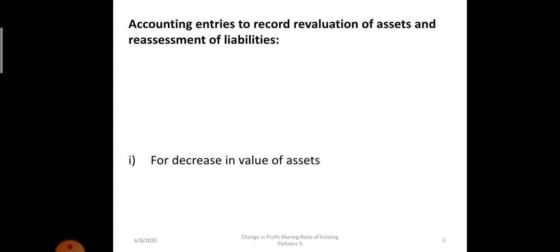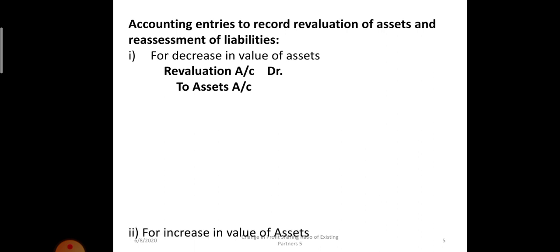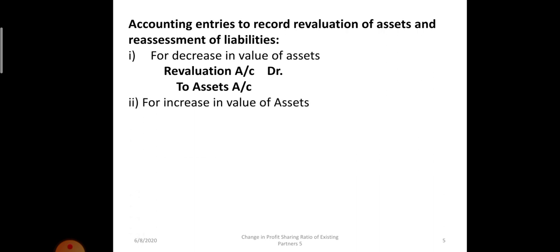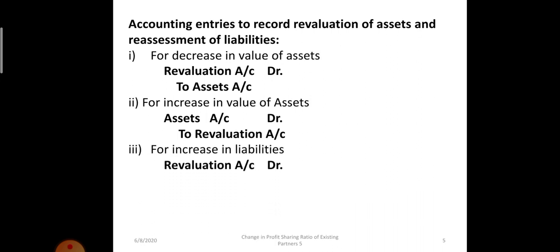Let's check the journal entries. When there is a decrease in the value of assets, asset will be credited and loss will be debited to revaluation account. So the journal entry will be revaluation account debit to assets account. Second, for increase in the value of assets, asset will be debited and revaluation account will be credited. In case of liabilities, if liability is increasing, revaluation account will be debited and liability will be credited.